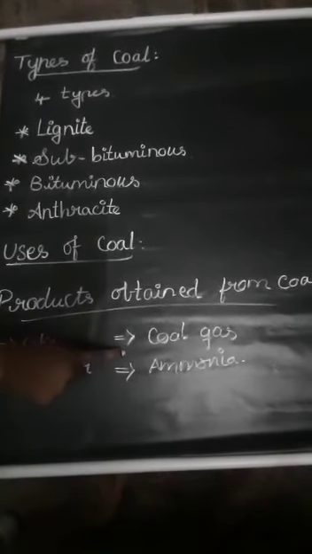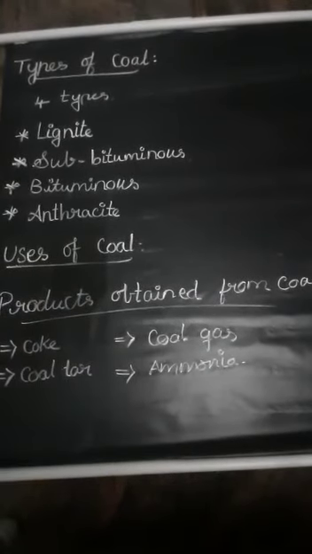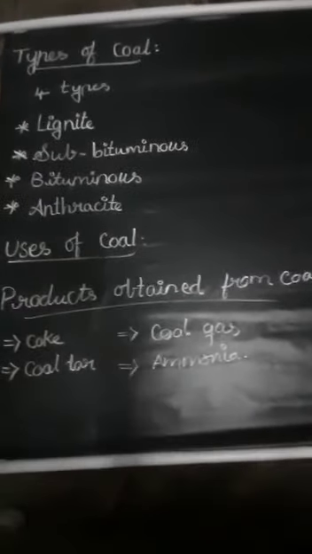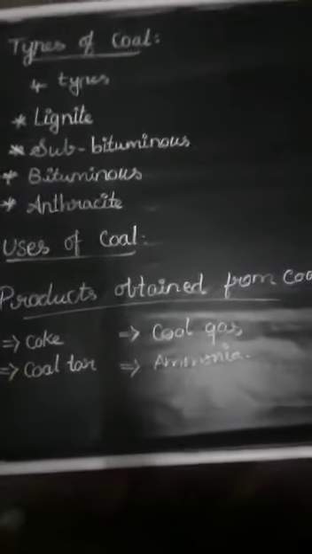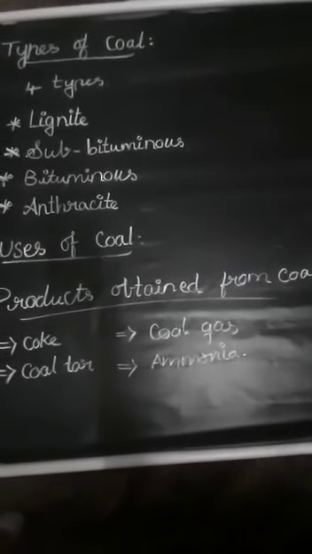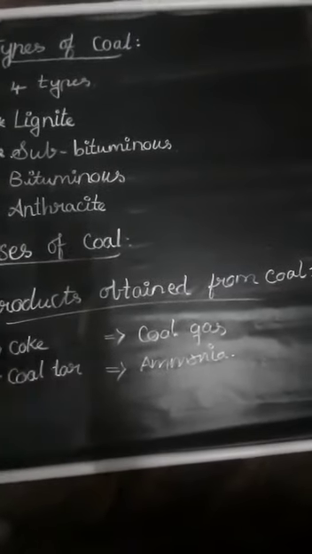Next we can see the coal gas. Coal gas is also known as town gas. It is a mixture of gases like hydrogen, methane and carbon monoxide. The gases present in coal gas are all combustible, and it has a high calorific value also. So next we can see the ammonia.